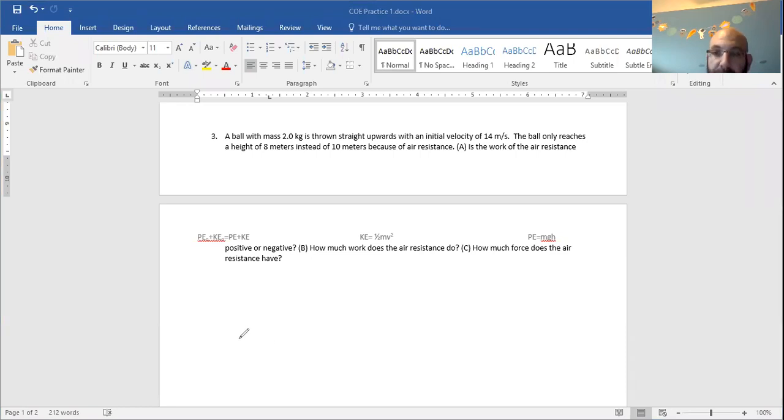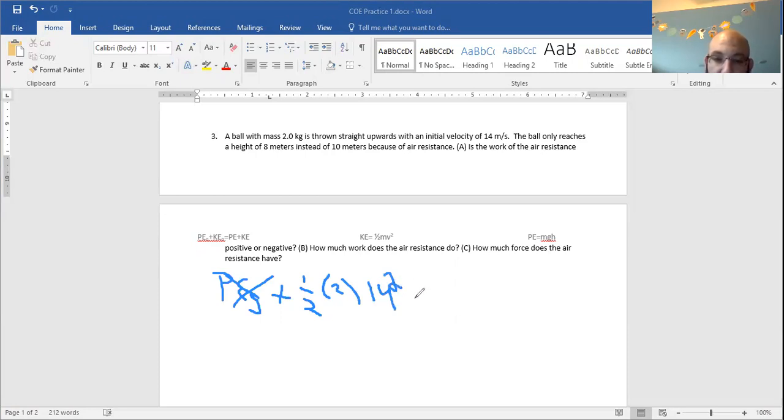Let's solve this, before and after. So in the beginning, it doesn't say, so we can assume we're starting on the ground. If we're starting on the ground, that means potential energy due to gravity is 0. There's no elastic potential energy anywhere in the problem. I'm not even going to write it. So the only energy we have in the beginning is kinetic. That's 1/2 mv squared. So 1/2 times 2 times 14 squared.